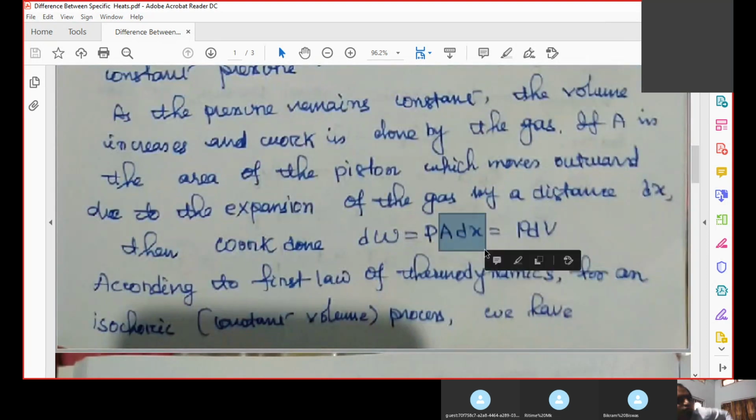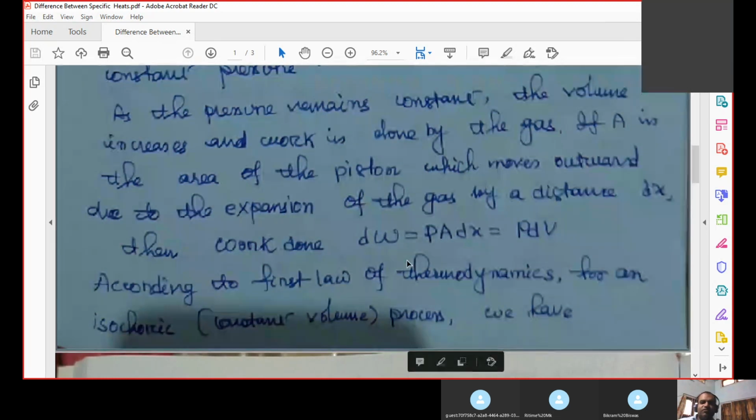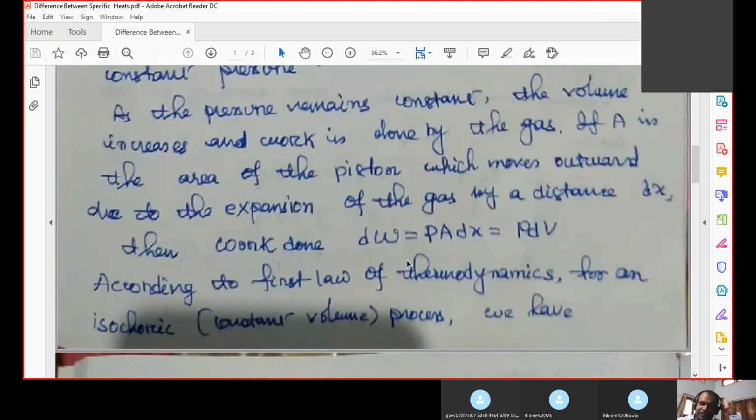So when we were learning about the first law of thermodynamics, in the equation we have learned that dq is equal to du plus p dv, or du plus dw. So how is dw equal to p dv? dw is equal to p dv like this.